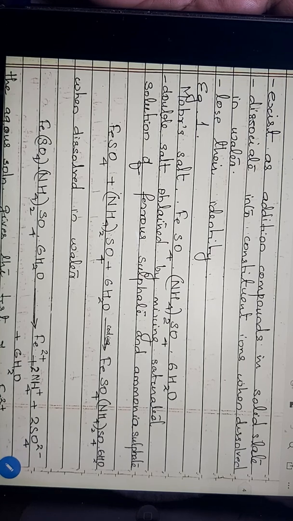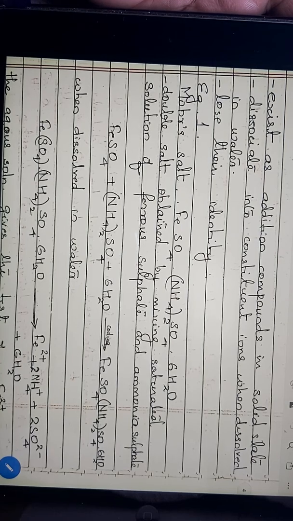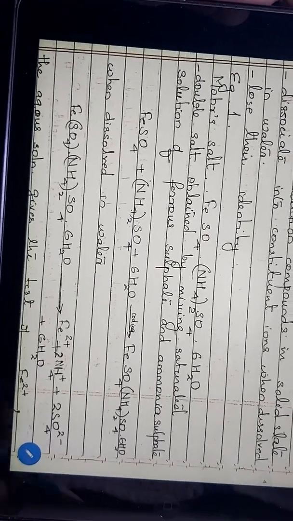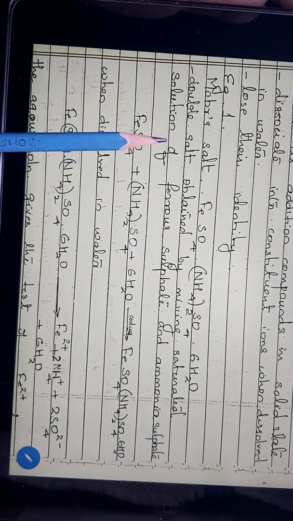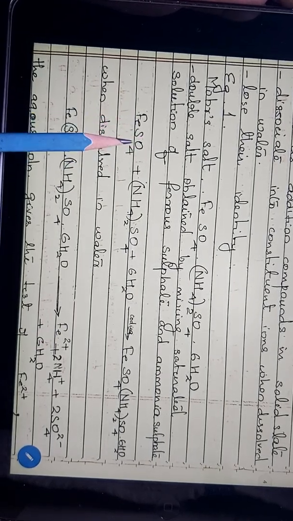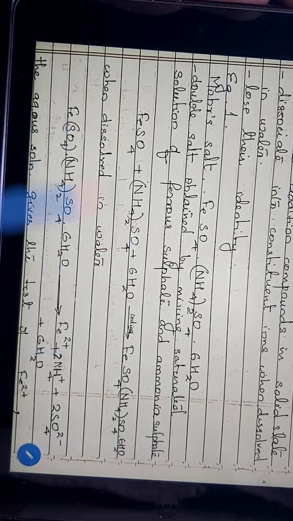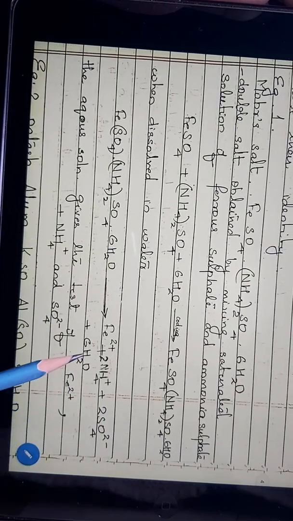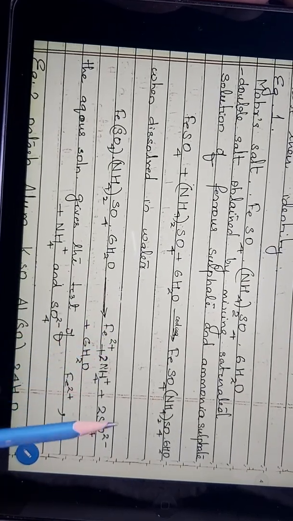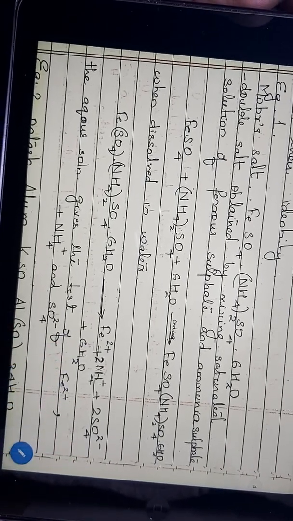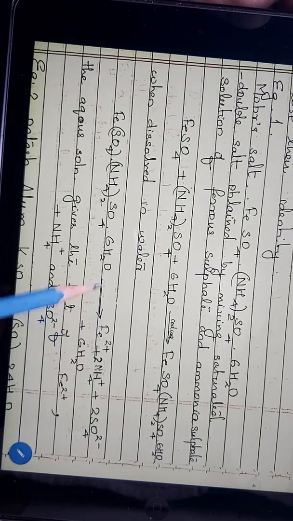It will first just dissolve. So all the different components will get separated, like the ferrous sulfate, ammonium sulfate, etc., and each of these components will get ionized and dissociated. Here you can see the ferrous sulfate dissociates to produce ferrous ion and sulfate ion. Here ammonium ion and sulfate ion. So likewise, ionization and dissociation takes place. So you can see ferrous ion, ammonium ion, sulfate ion, and these ions will remain in water. So that's about it.